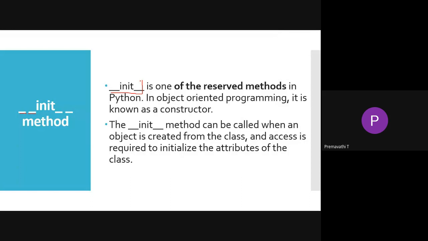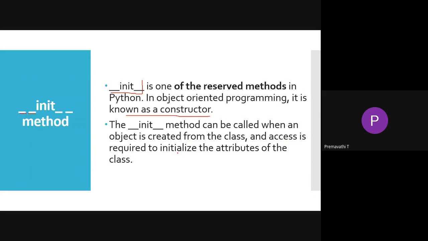So the init method is one of the reserved methods in Python. In object-oriented programming, we call it a constructor. When you are using the init method, it is called the constructor. So when you are trying to use the constructor, we have to use the init method. The init method is called whenever an object is created from the class, and it is required to initialize the attributes of the class.